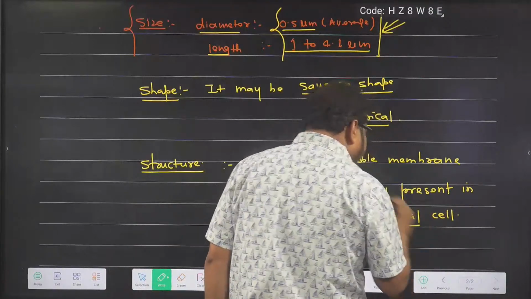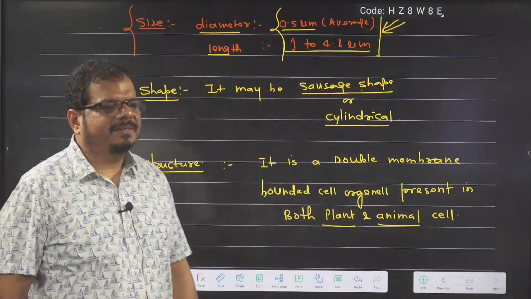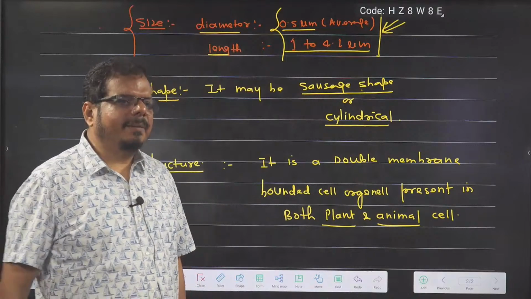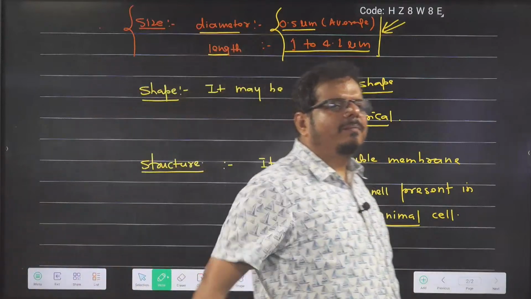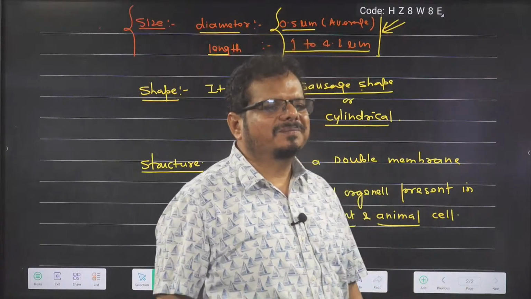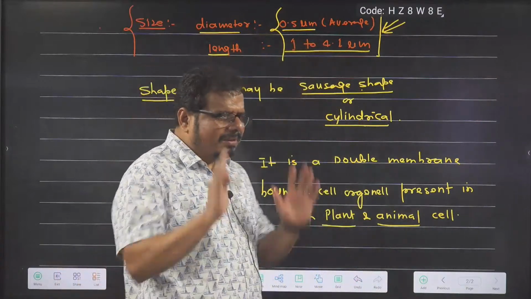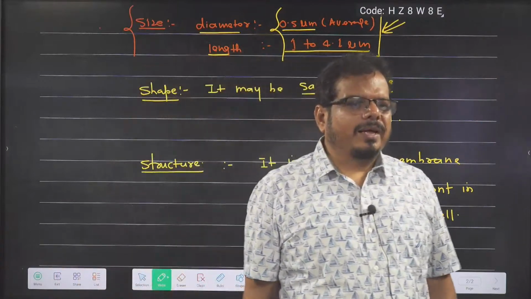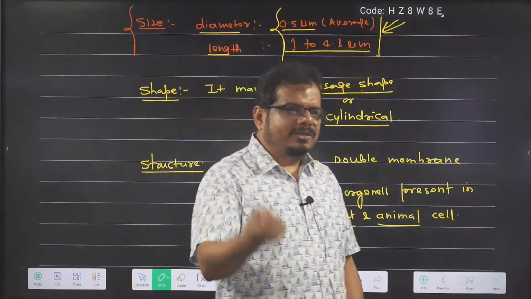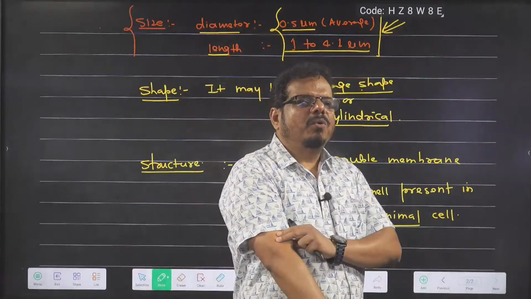Now I am asking a common sense type of question. Does a typical plant cell have more mitochondria or an animal cell? Animal cell has more mitochondria because the energy requirement of an animal cell is more.